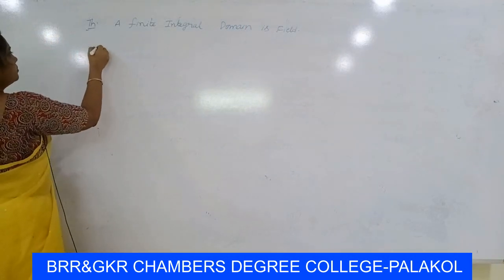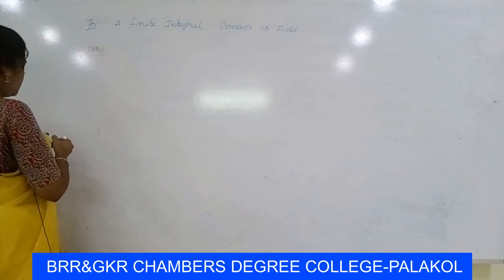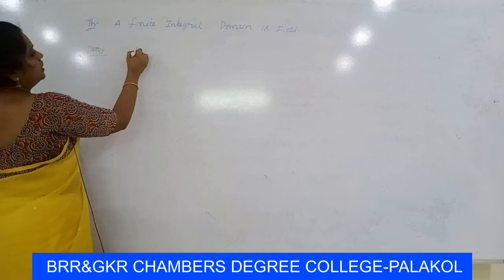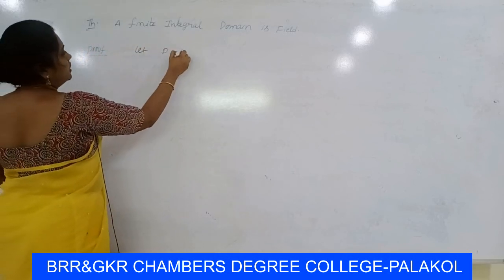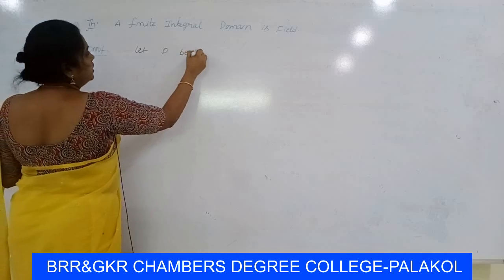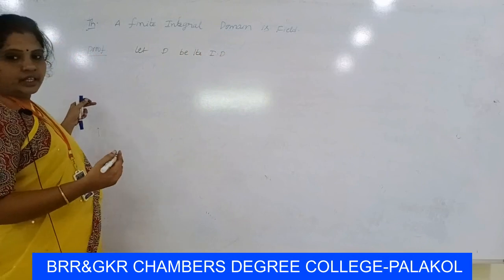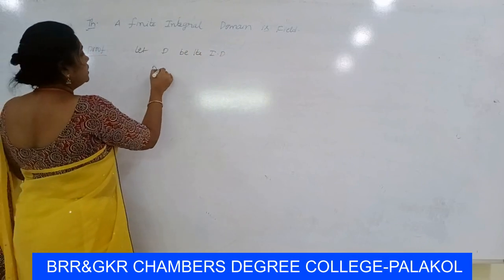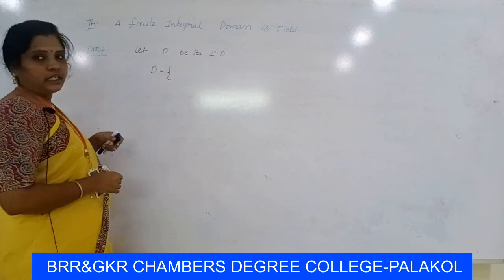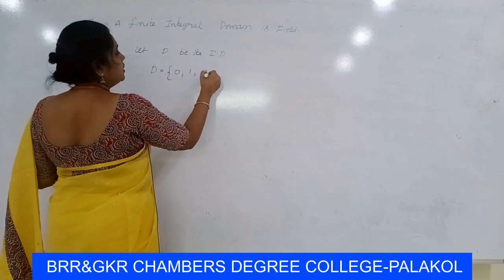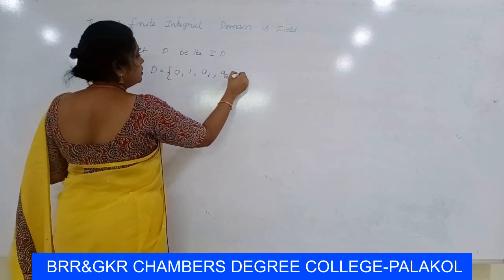Proof: let D be the integral domain which is finite, so it contains a finite number of elements. We take the elements as 0, 1, A1, A2 and so on up to An.